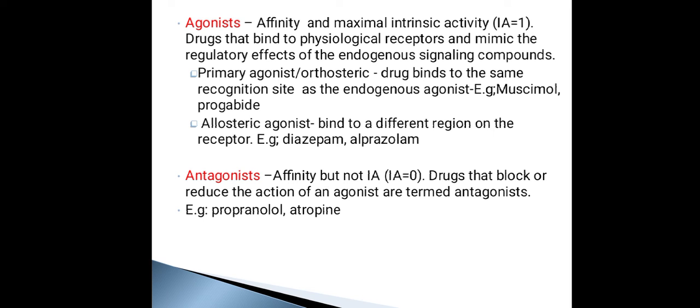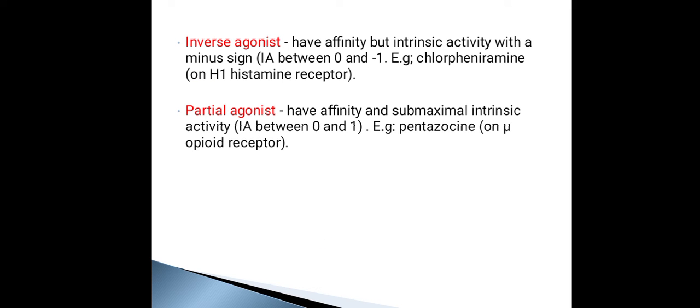Next, antagonist. Antagonist has affinity, that is, it is able to bind to receptor, but it does not have intrinsic activity, that is, it is not able to activate the receptor. Then you might ask me, what is the use of antagonists then? Antagonist is going to block or reduce the action of the agonist. That is, antagonist itself has no effect, but it can block or reduce the actions of the agonist. So that is antagonist. Inverse agonist has affinity, they also have intrinsic activity. That is, they are able to bind to the receptor and they are also able to activate the receptor.